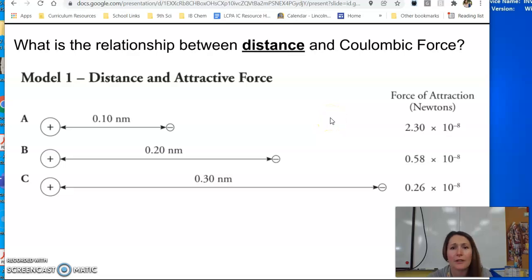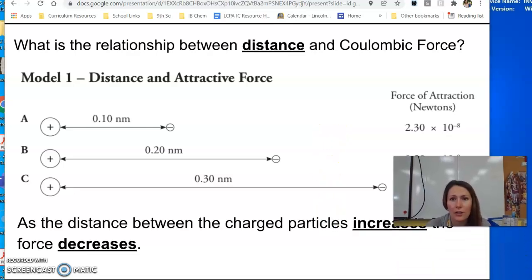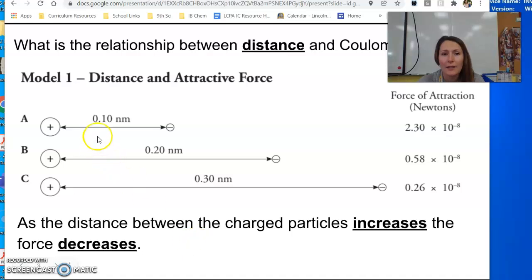So the first thing we're going to look at is the relationship between distance and Coulombic force. So in this model you can see we have A, B, and C. We can see that the distance is increasing between A, B, and C, and if we look at the force of attraction, what is happening there? Decreasing. So we can say that as the distance between the particles increases, the force is going to decrease. Let me move my little picture. So again, as the distance between the particles increases, the force of attraction decreases.